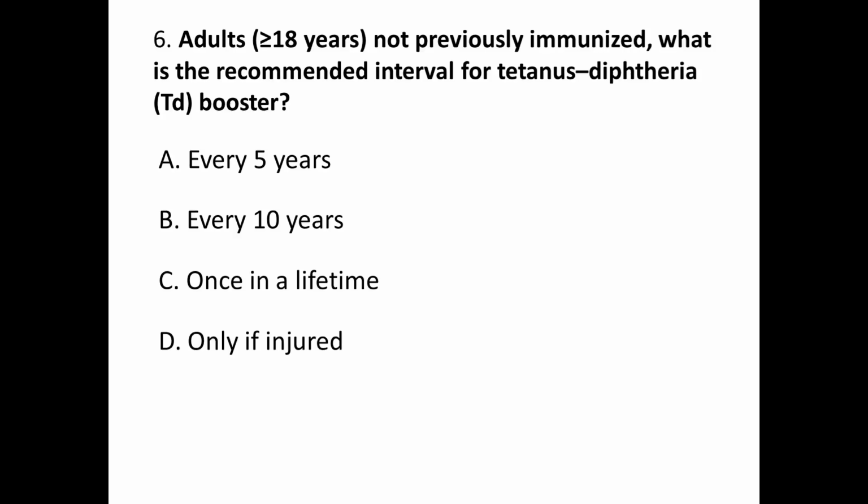Question number 6. Adults 18 years or older not previously immunized, what is the recommended interval for tetanus diphtheria booster? A, every 5 years. B, every 10 years. C, once in a lifetime. And D, only if injured. Correct answer is B.